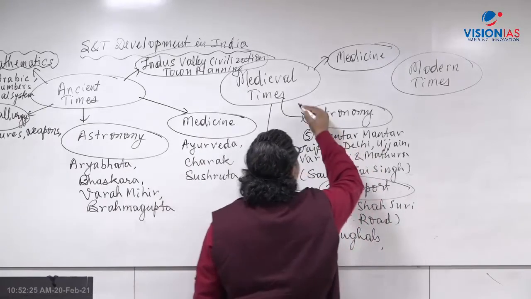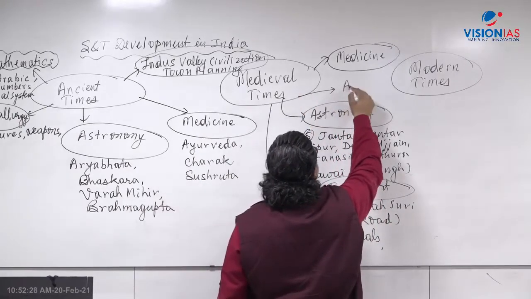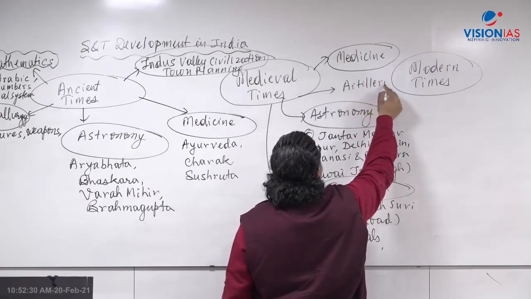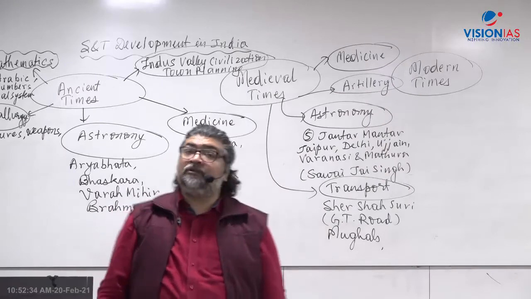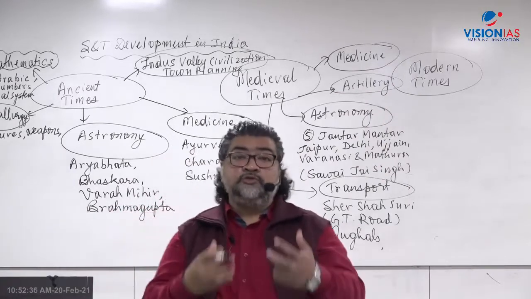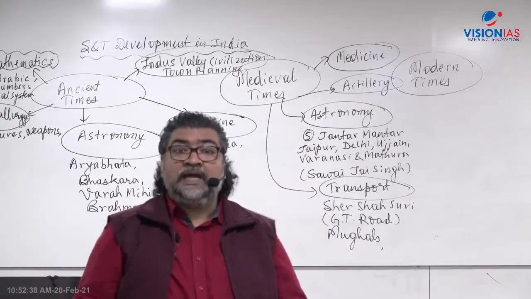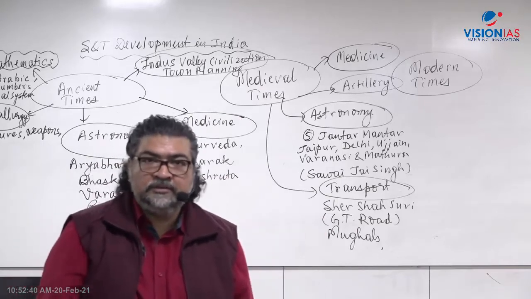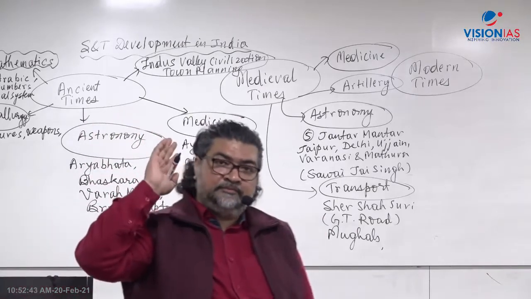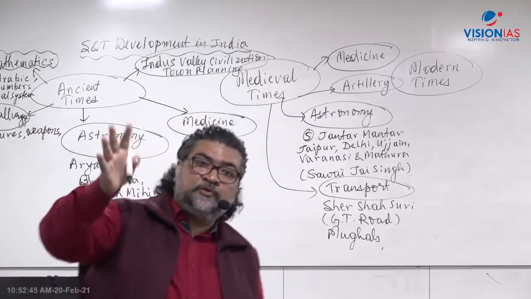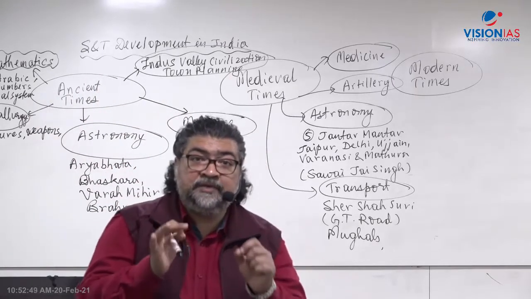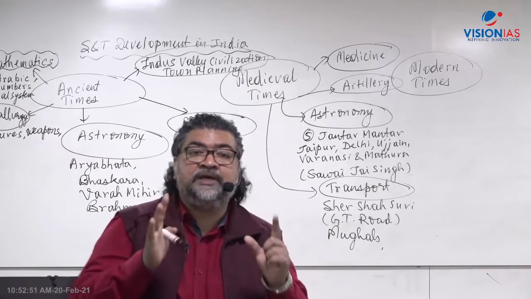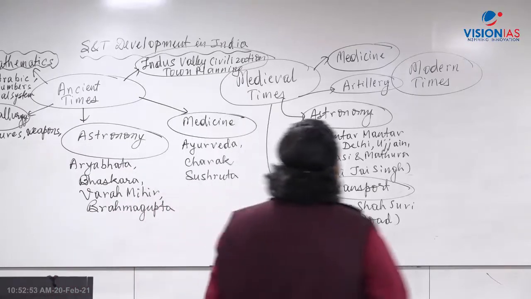Then what we find here, in terms of artillery, Babur, who defeated Ibrahim Lodi, right? First battle of Panipat, in terms of use of cannon, right? Cannon and the artillery part of it. So rulers of those times, whether it's the Mughals or Rajputs or whichever dynasties were there, artillery becomes a very, very important part in terms of warfare, right? So artillery you will find there.